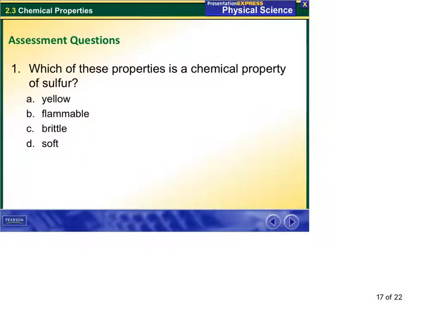And a few review questions. Which of these properties is a chemical property of sulfur? And that would be, it is flammable. To check and see if it's flammable, we must produce new substances if it is flammable. Yellow, brittle, soft, all examples of physical properties.